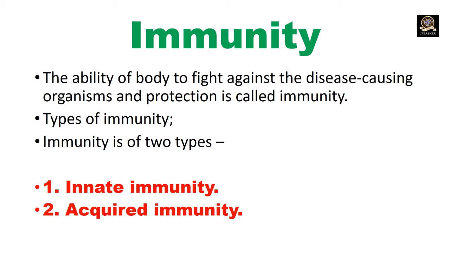What is immunity? The ability of the body to fight against disease-causing organisms and protect itself is called immunity. Immunity is of two types: innate immunity and acquired immunity.